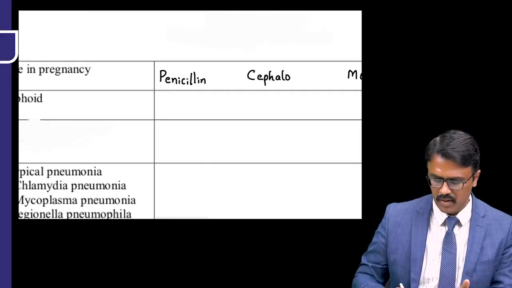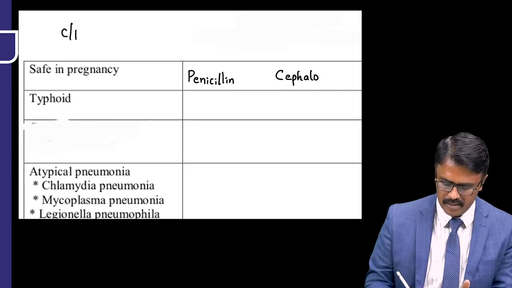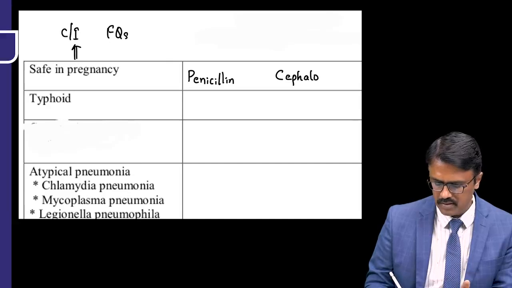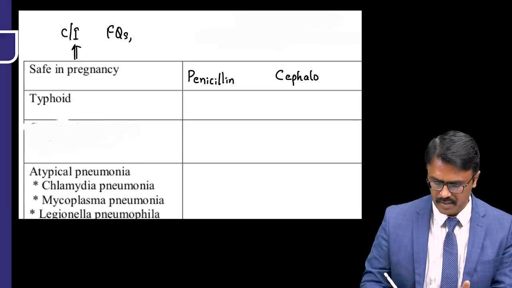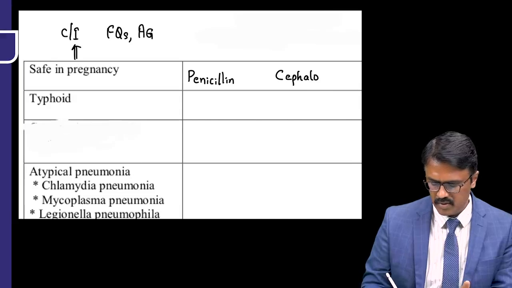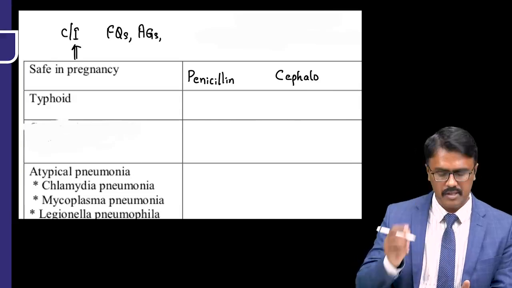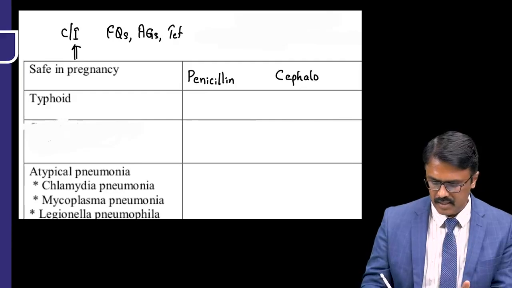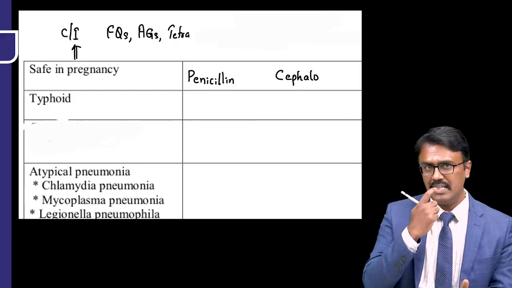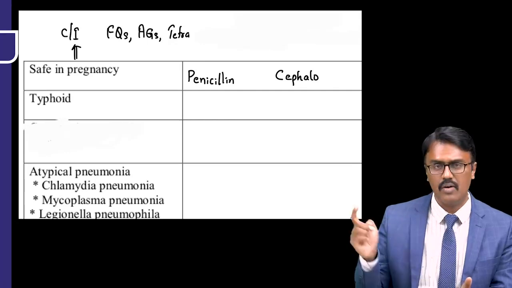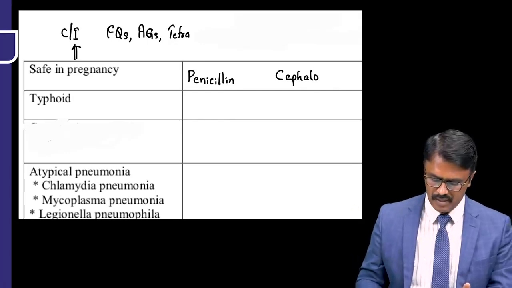Now, which are avoided or contraindicated in pregnancy? Very, very important. The fluoroquinolones, because they can cause cartilage damage. Aminoglycosides, because they can cause ototoxicity. Tetracyclines, because they can cause teeth discoloration and bone damage. So they are not at all given in pregnancy.